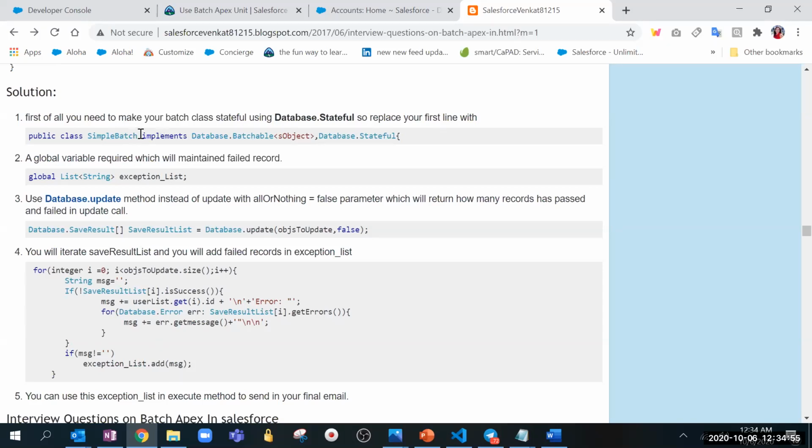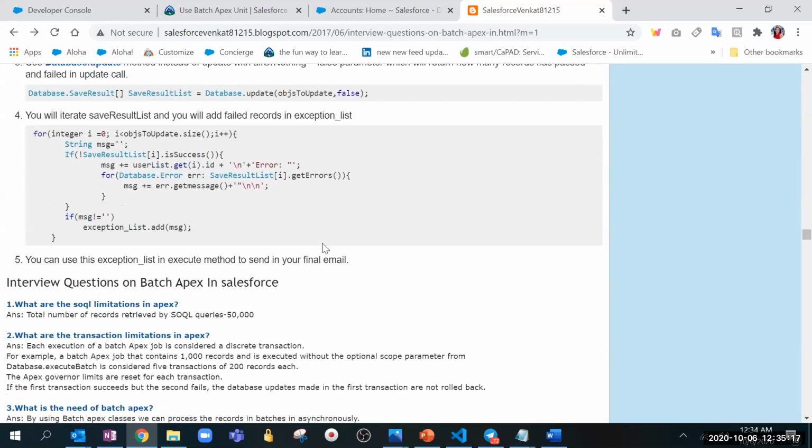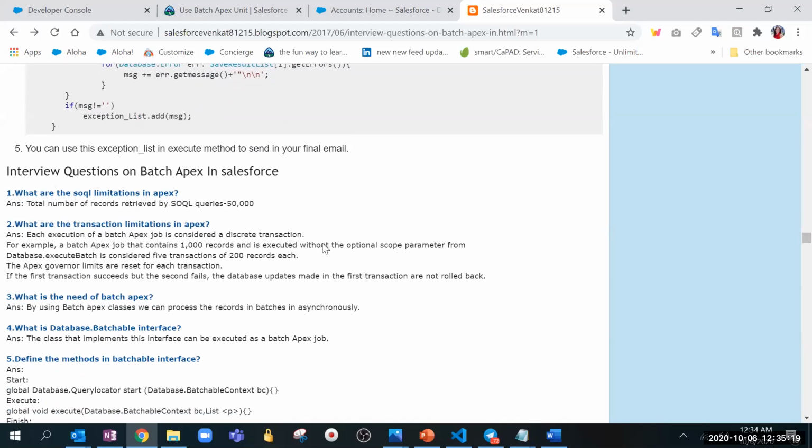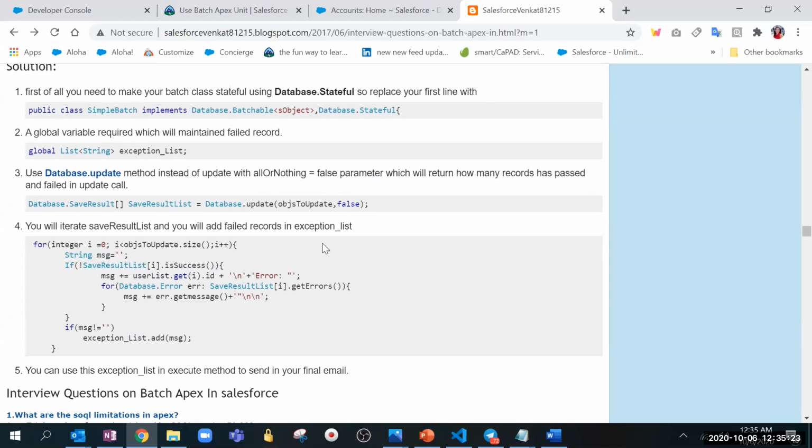Do you guys, not right now, want to discuss it in detail tomorrow, or is it not needed? Yes, we will discuss this tomorrow. Okay. So Munmun, I give you this as a task that once we start, you start discussing and we will help you in that. The scenario, Database.Stateful, because it's very important. Okay, sure. Then just a second. What are the SQL limitations in Apex?